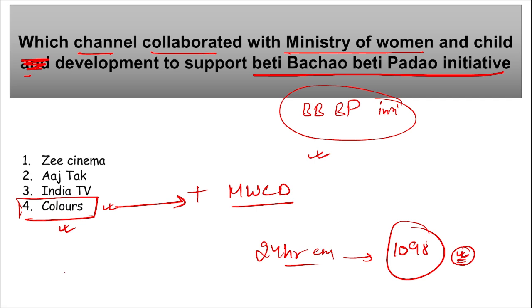Then, when was this Beti Bachao Beti Padhao scheme introduced? It was in 2015. Government of India introduced this scheme Beti Bachao Beti Padhao to address the gender discrimination and women empowerment in India. And now it is your Colors channel that has collaborated with Ministry of Women, Child and Development to support this initiative of Beti Bachao Beti Padhao. And what is the helpline number here? 1098.